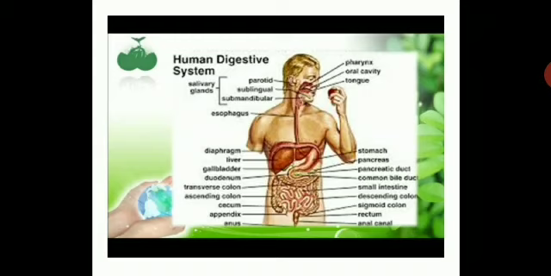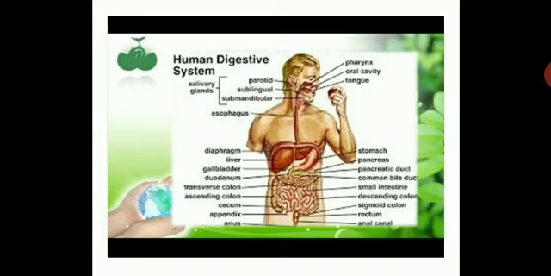So, you need to understand the digestive tract and the other glands together, which help in the digestion, is the digestive system of the human. You just need to understand the concept of what the different parts of the human digestive system are, what their function is in the digestion of food, and how they help us to digest our food.